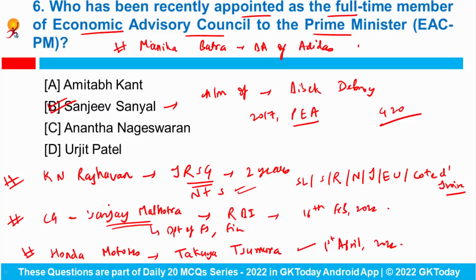Then table tennis player Manika Batra has been named as the brand ambassador of Adidas recently, and she is the first Indian woman to win gold in table tennis at the Commonwealth Games in the year 2018. Also, she is the first player to reach the top 10 of ITTF world rankings in women's doubles. Okay. Can you tell me, Shah Rukh Khan has been chosen as the brand ambassador of what thing recently? Please answer me in the comments.